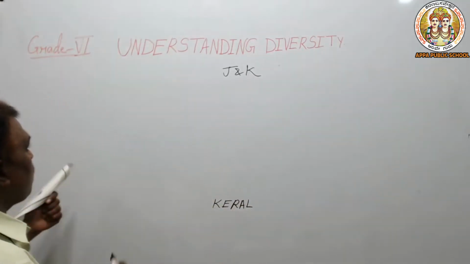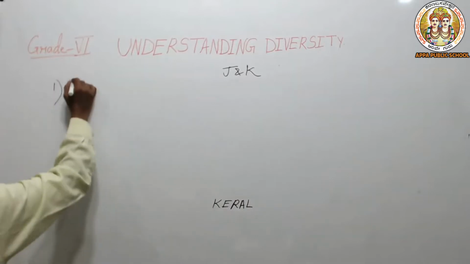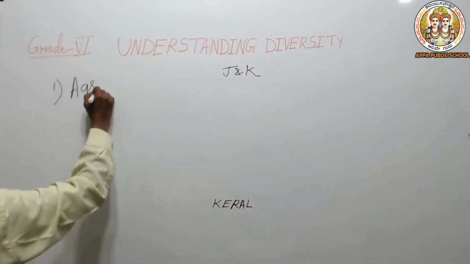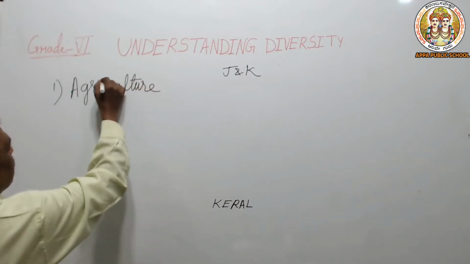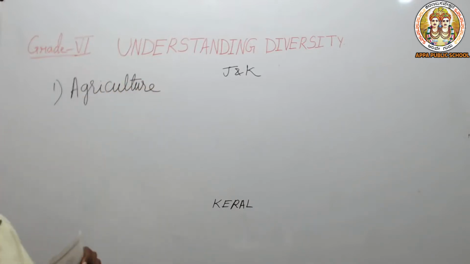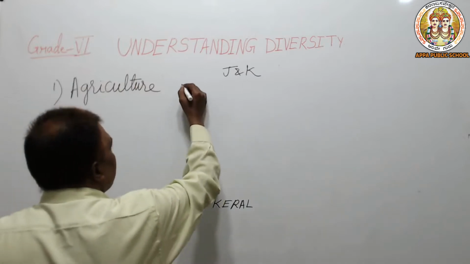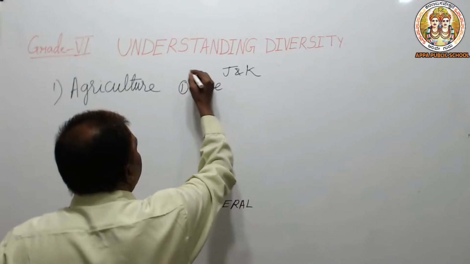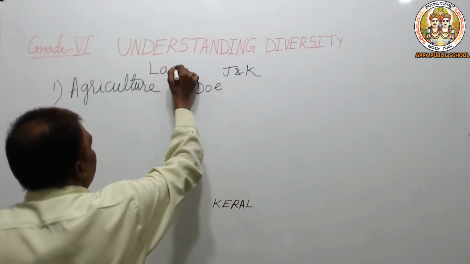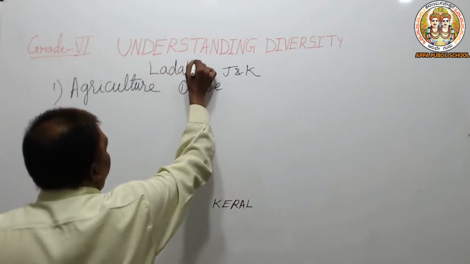From the agriculture point of view, very little agriculture is there. We are talking about Ladakh.